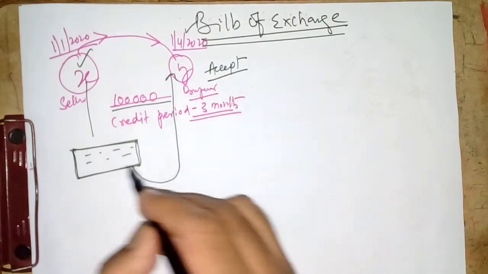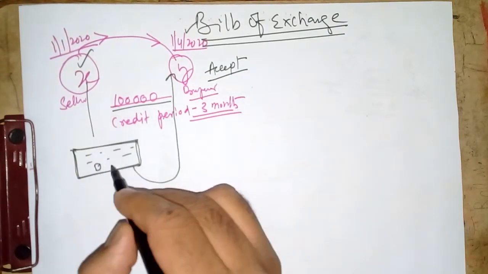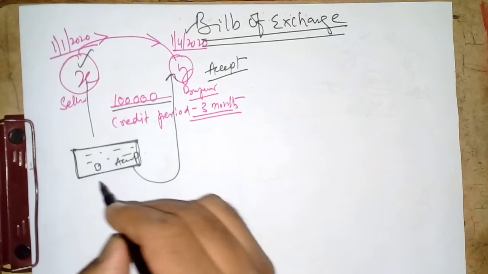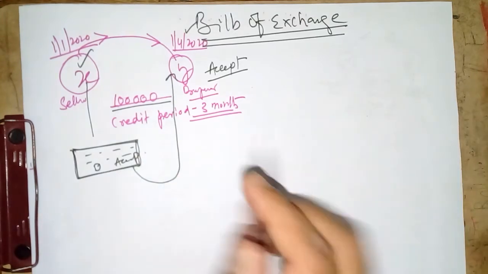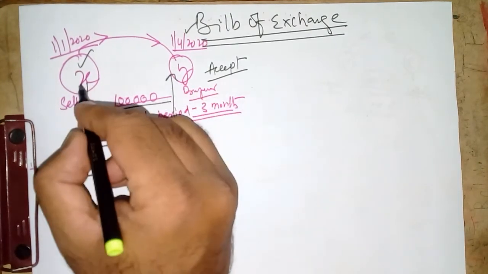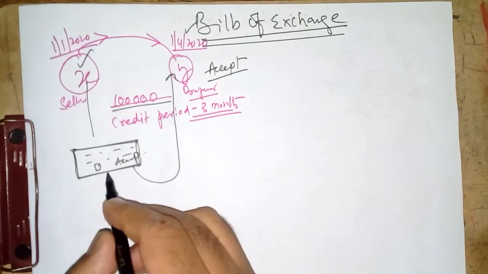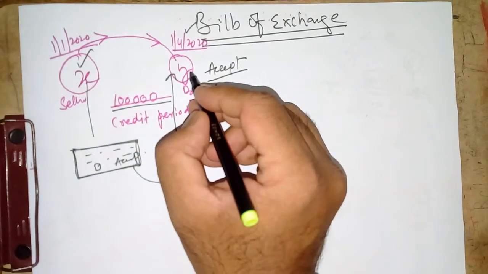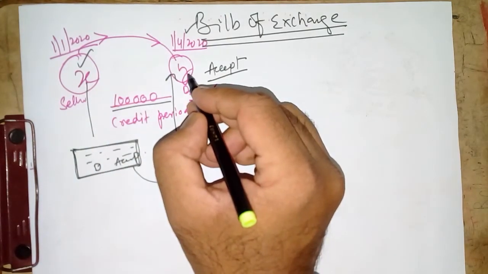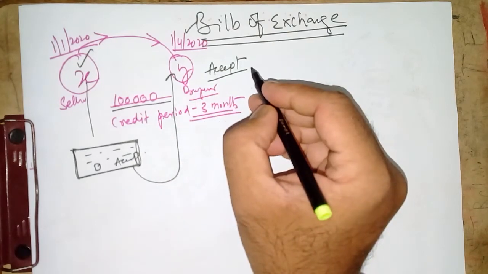He will put his stamp and acceptance signature. Once this bill is accepted, X will be drawing the bill, preparing the bill and sending it to Y for acceptance, right?